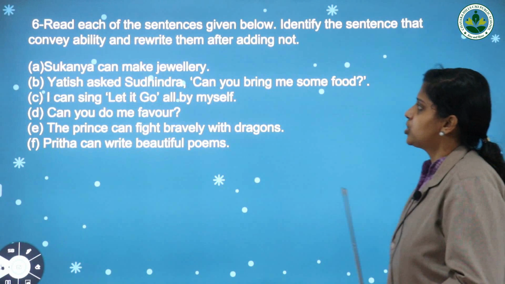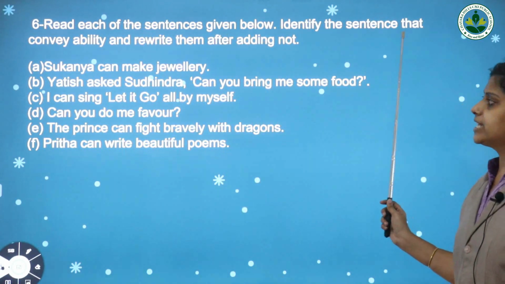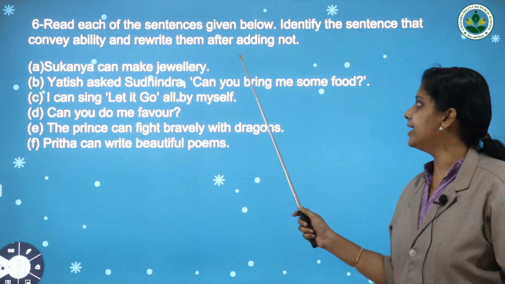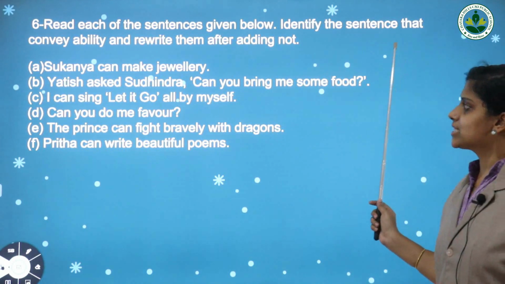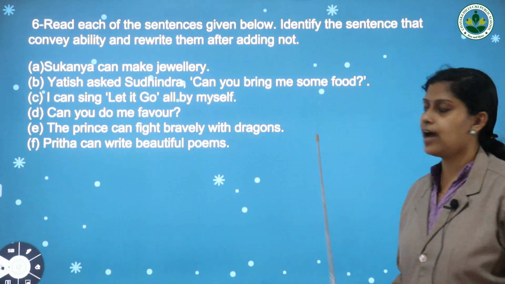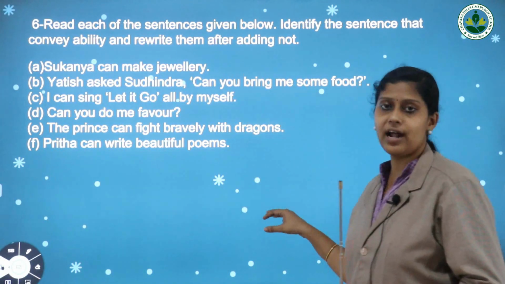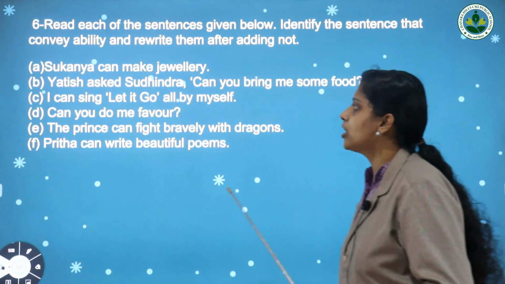Next question. Read each of the sentences given below. Identify the sentences that convey ability and rewrite them after adding not. First one, Suganya can make jewelry.